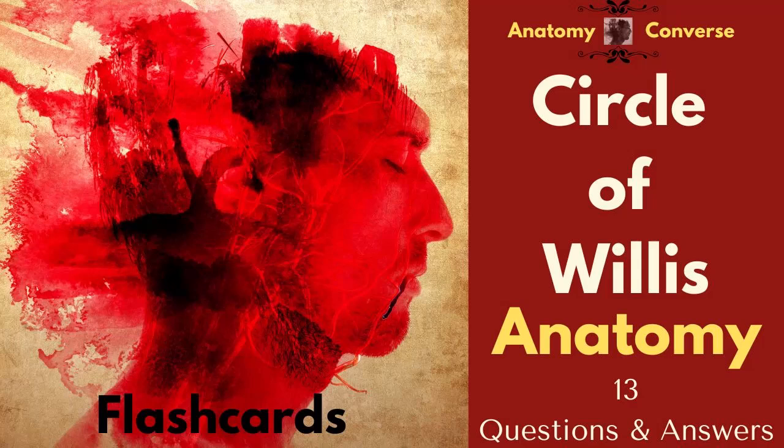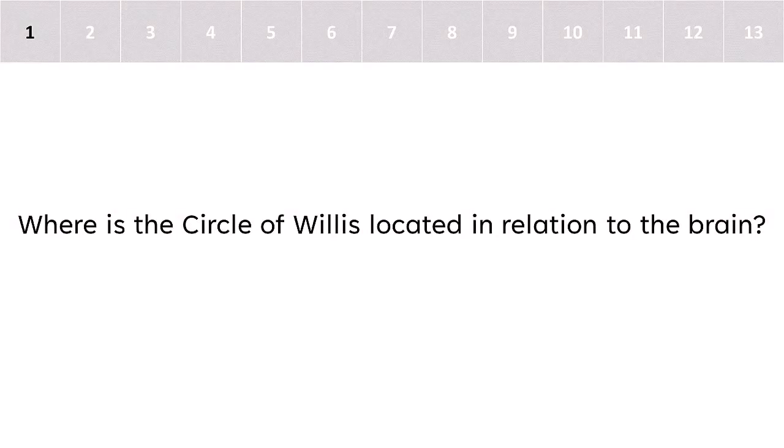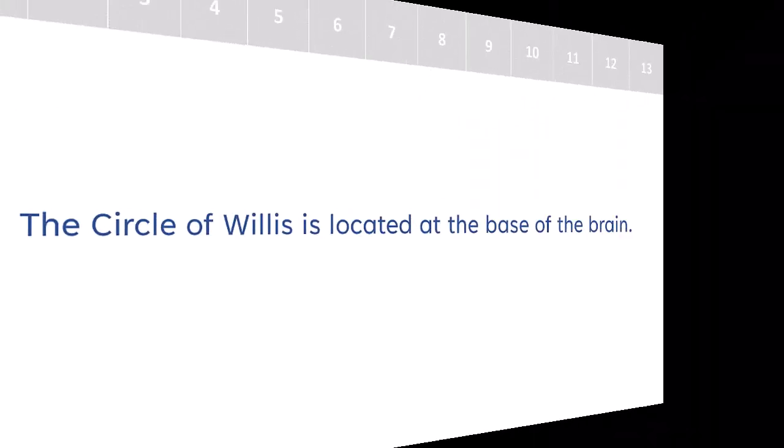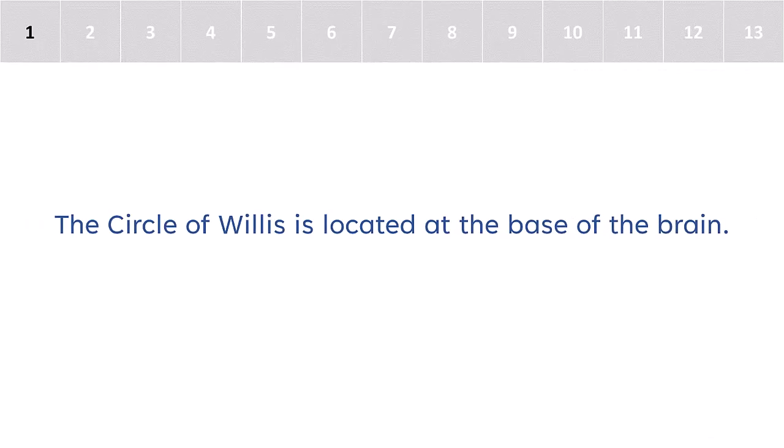Circle of Willis Anatomy, 13 questions and answers. Where is the Circle of Willis located in relation to the brain? The Circle of Willis is located at the base of the brain.